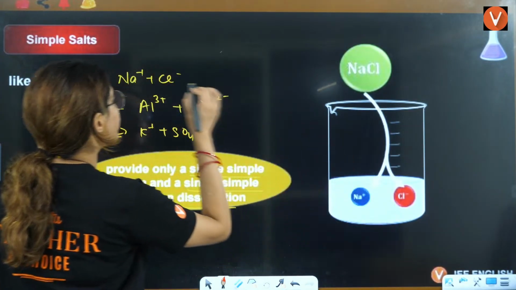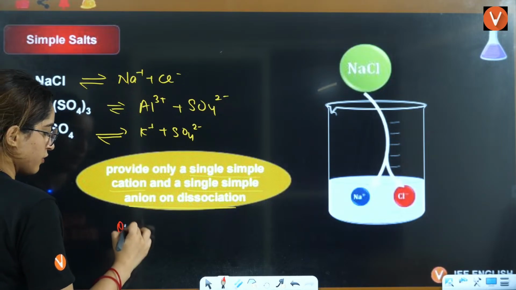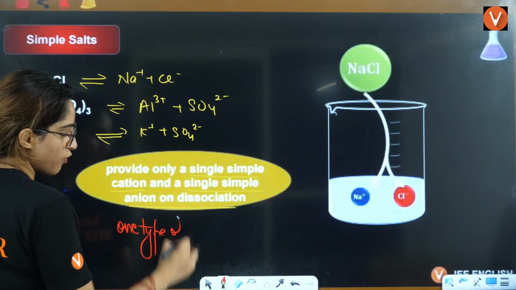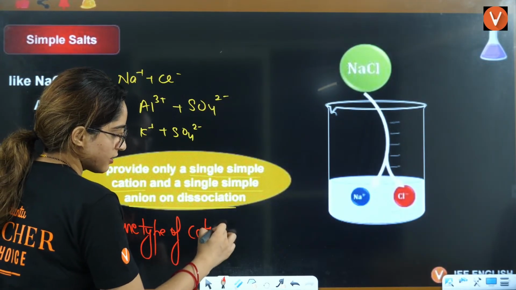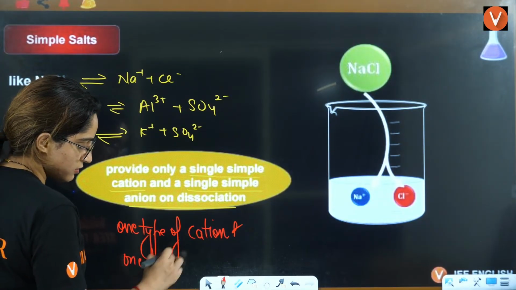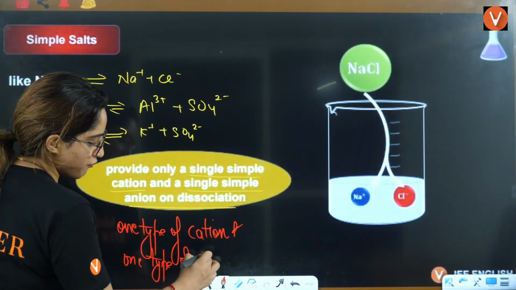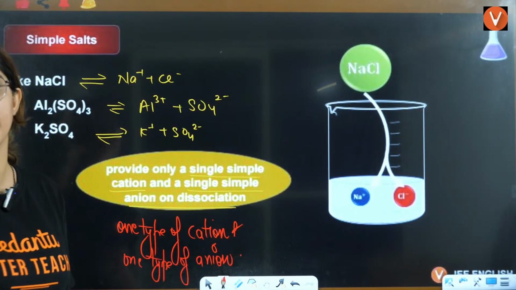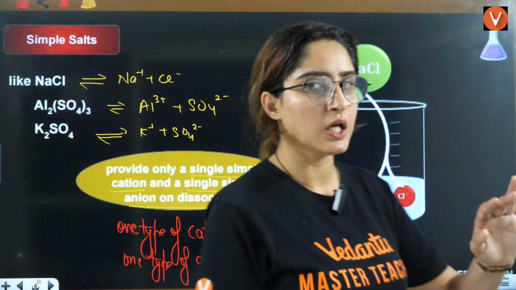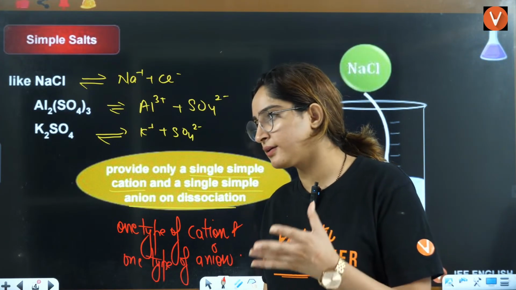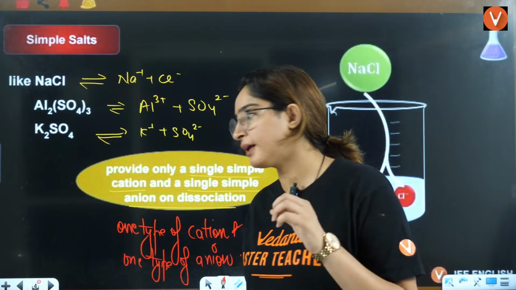So only one type of cation and one type of anion is what you will see here.